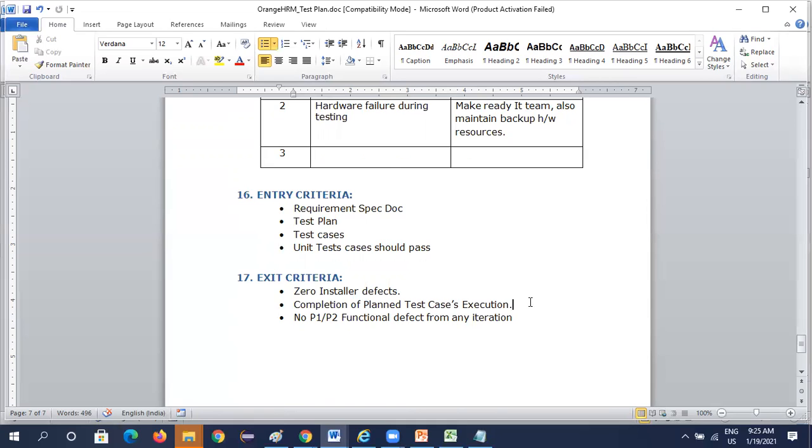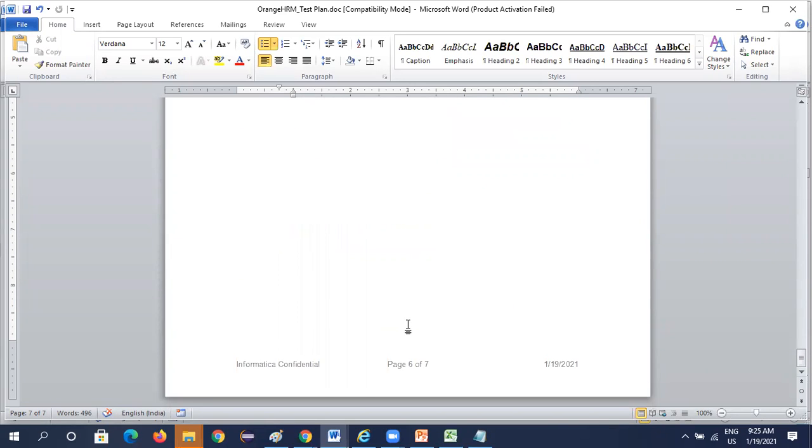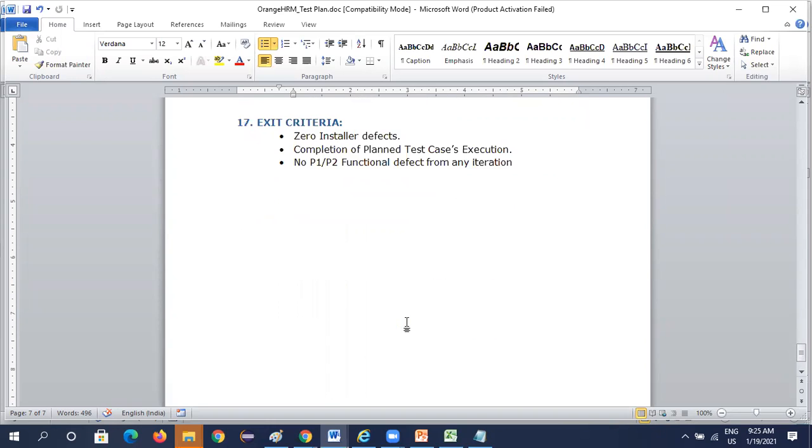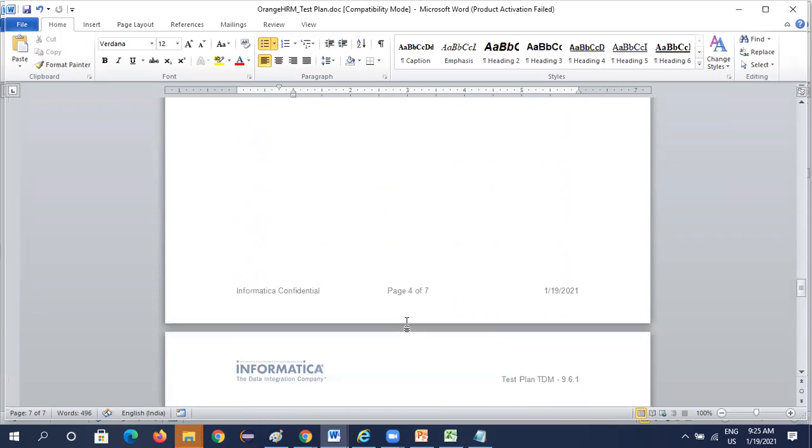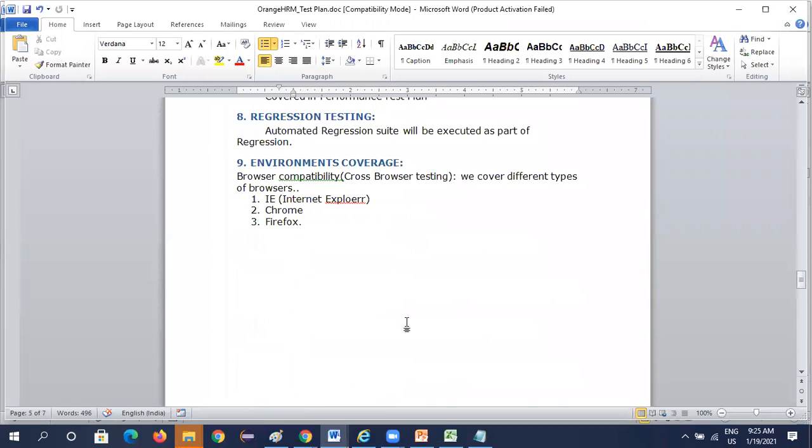All the planned test cases should be executed, and if any high level defects are there, no P1, P2 should be there, because P1 means showstopper, P2 means which need to be fixed. Okay, so these are the entry criteria and exit criteria of the document. These all need to be maintained.